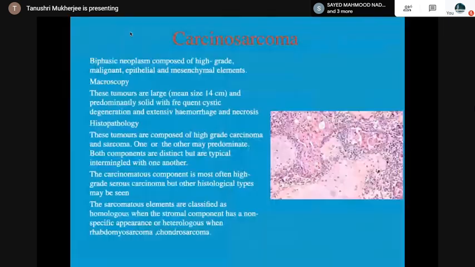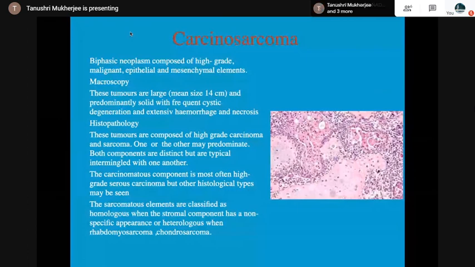Then carcinosarcoma, a biphasic neoplasm composed of high-grade malignant epithelial and mesenchymal elements, and it can have heterologous elements like a rhabdomyosarcoma or a chondrosarcoma. These tumors are large with cystic degeneration, extensive hemorrhage and necrosis.